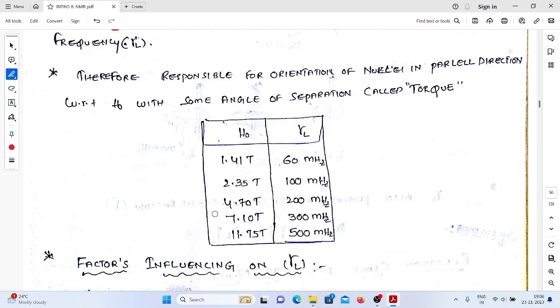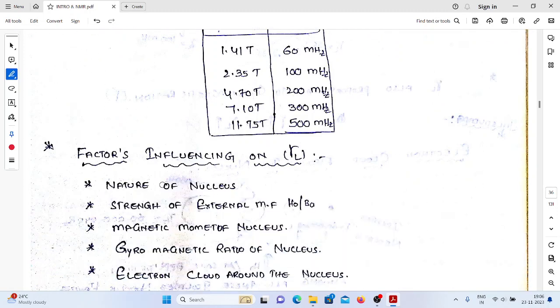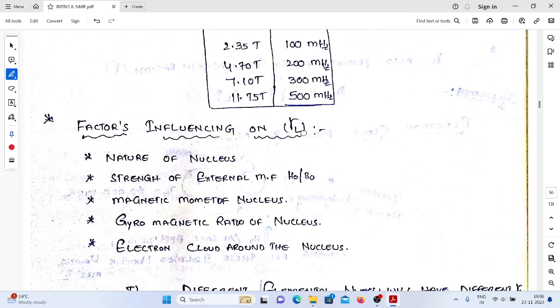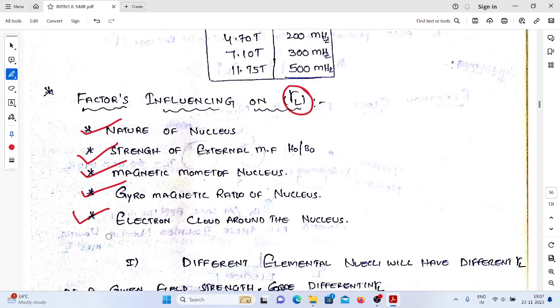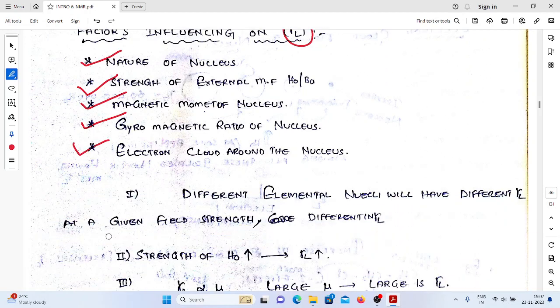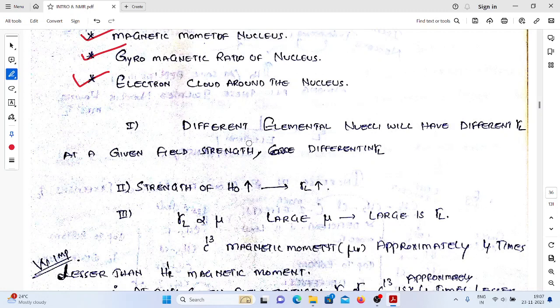Okay, so these are some of the values with respect to the magnetic field strength. So what are the factors which influence the precessional frequency? These are the factors: nature of the nucleus, strength of the external magnetic field, magnetic moment of the nucleus, gyromagnetic ratio, and electron cloud around the nucleus. Let's see one by one.